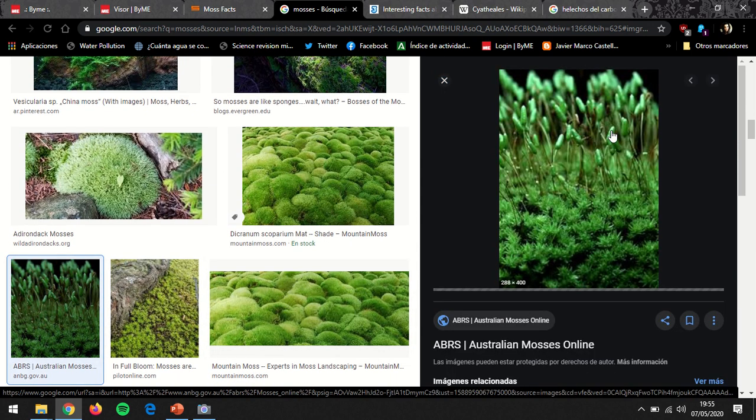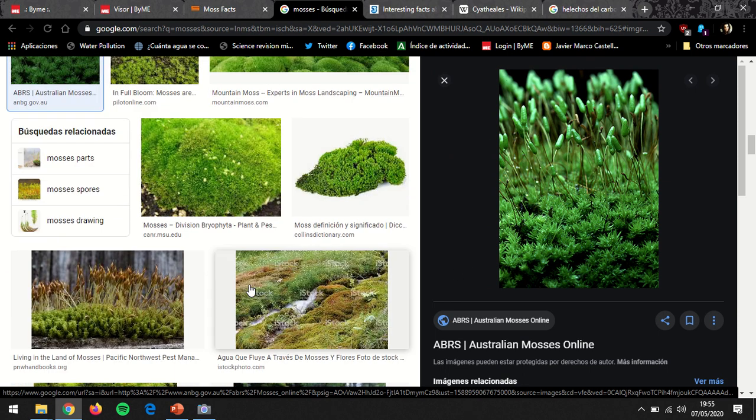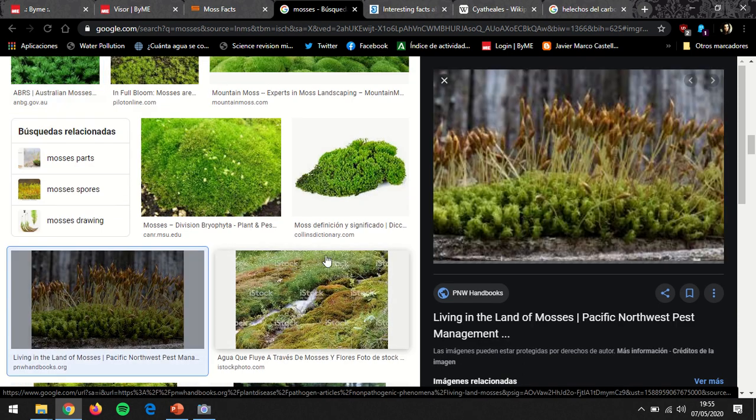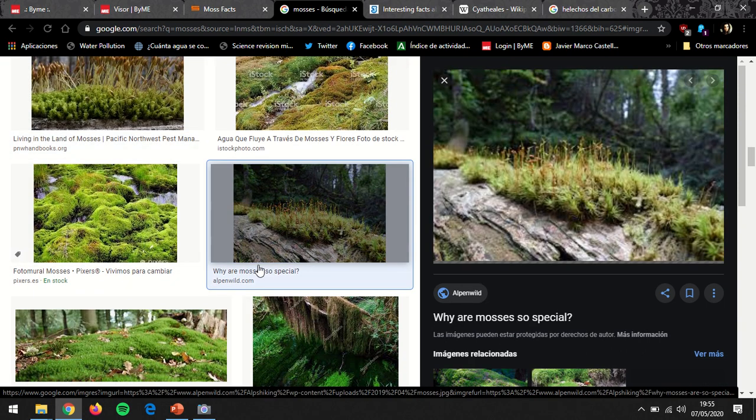Look, here you also have these sporangia. Can you see these tiny capsules where they produce the spores, right? Here again, another beautiful one. Here you have the tiny leaves, the phyllidia, and then all the sporangia that they have to produce the spores and be able to reproduce.